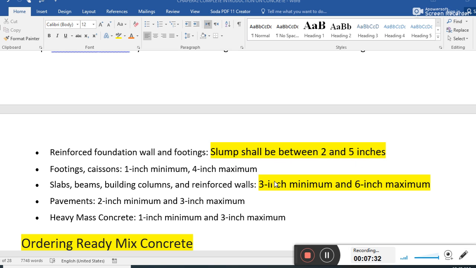We can also say between 3 inch minimum and 6 inch maximum, but this again depends on the grade of concrete, water cement ratio and many other factors.